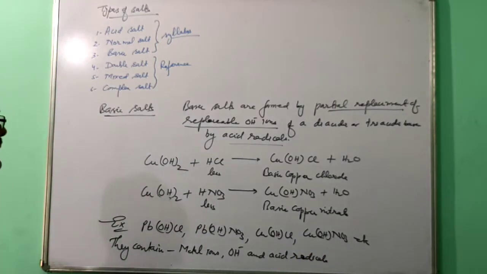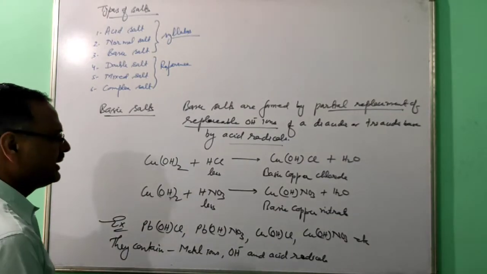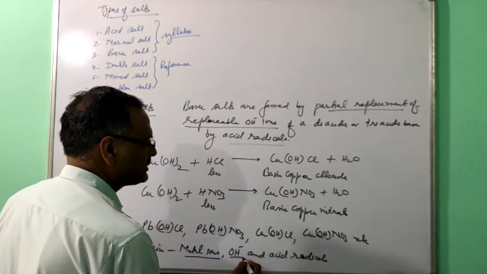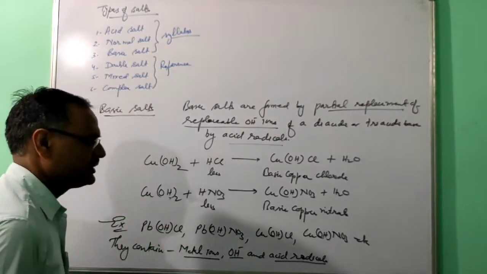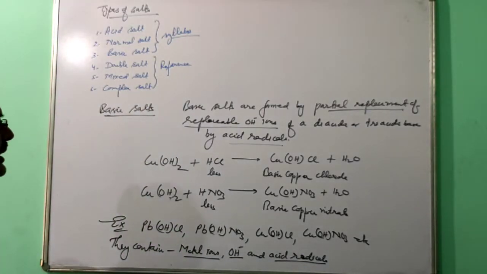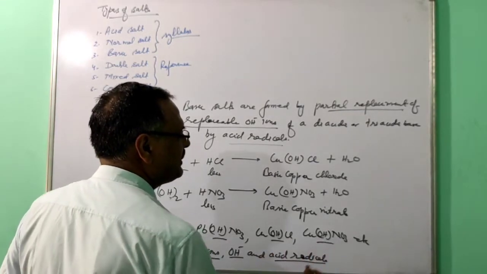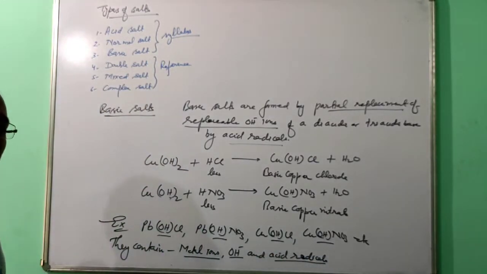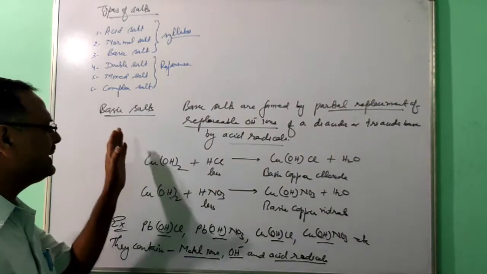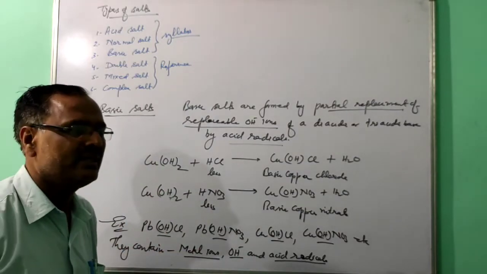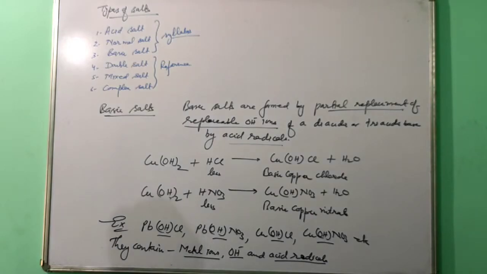It is very easy to recognize the basic salt. Just see that a hydroxyl group is there. As in the acid salt you have seen hydrogen ions, in the same way in the basic salt a hydroxyl group is there. So that is easy to recognize.